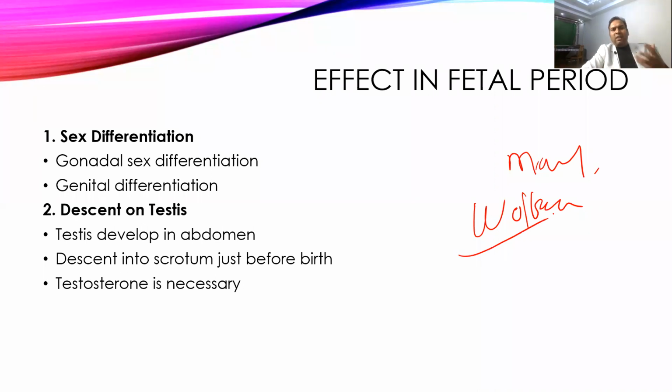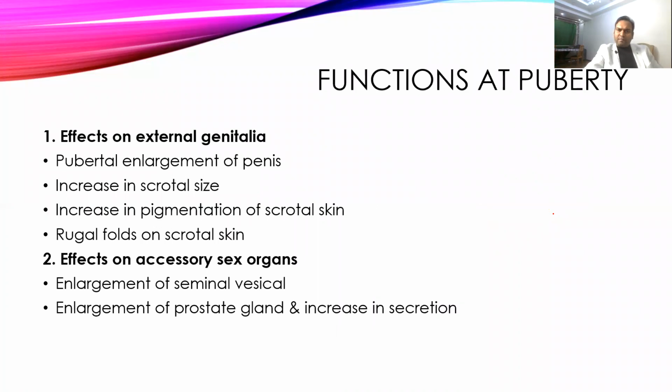Not only that, normally testes develop in the abdomen in intrauterine life, and just before birth, the effect of testosterone causes a descent of the testes from the abdomen to the scrotum, and for that testosterone is very important. If testosterone is absent, then descent will not be able to occur, and the testes might remain in the abdomen, and that condition is called cryptorchidism.